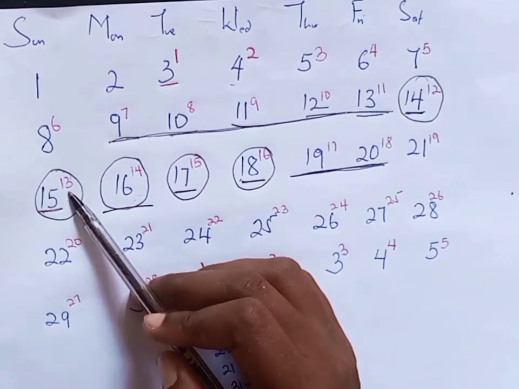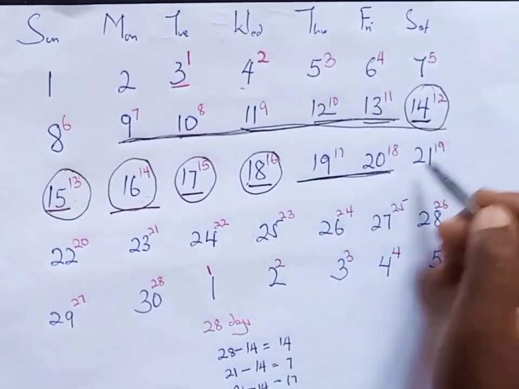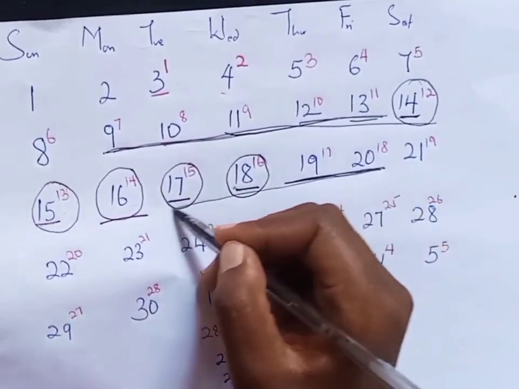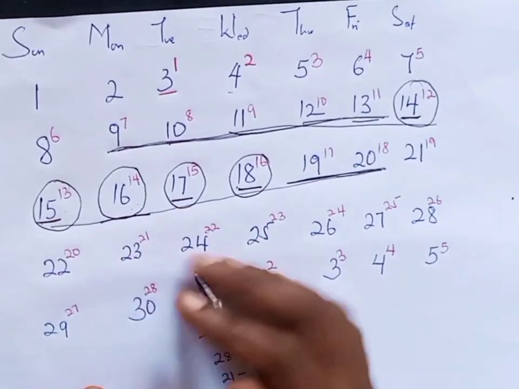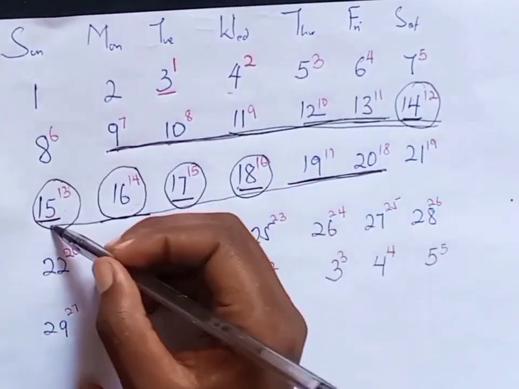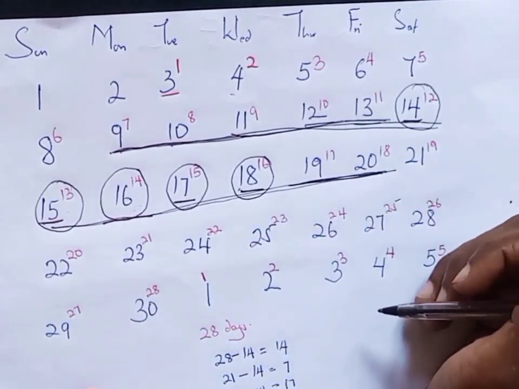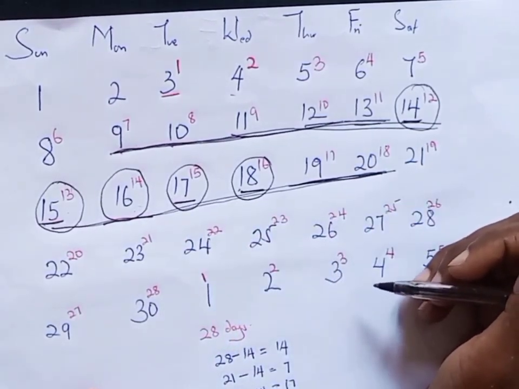Meaning, if that woman has sexual intercourse within these days which I've underlined here, she's likely to give us a baby. She's likely to produce fruit.